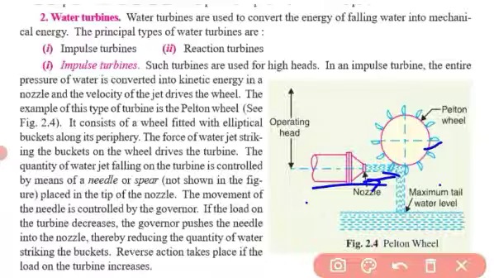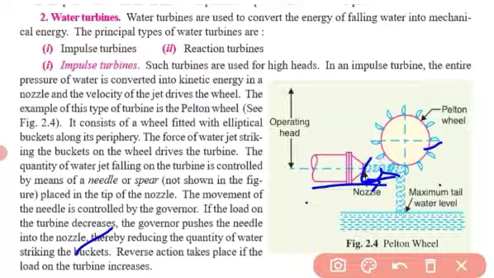Another point is that the movement of the needle is controlled by the governor. If the load on the turbine decreases, the governor pushes the needle into the nozzle, thereby reducing the quantity of water striking the buckets. Reverse action takes place if the load on the turbine increases. The water flow through the nozzle is controlled this way. If the load decreases, we need to reduce the water flow, so the governor pushes the needle to regulate the water.